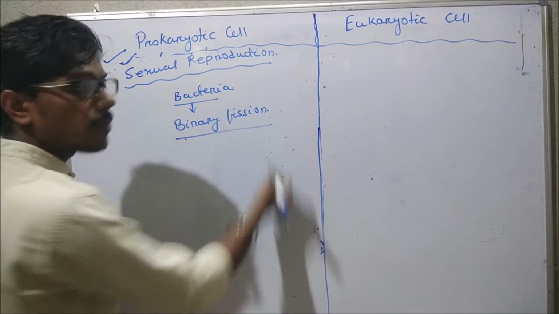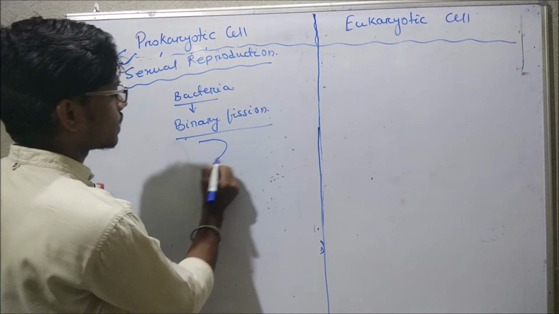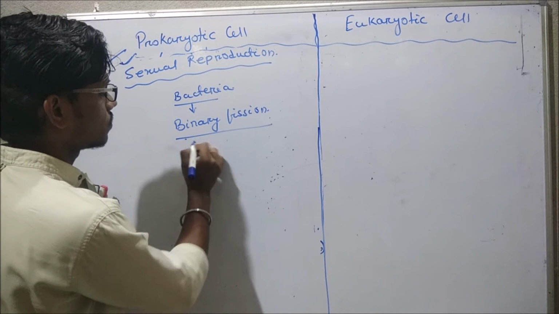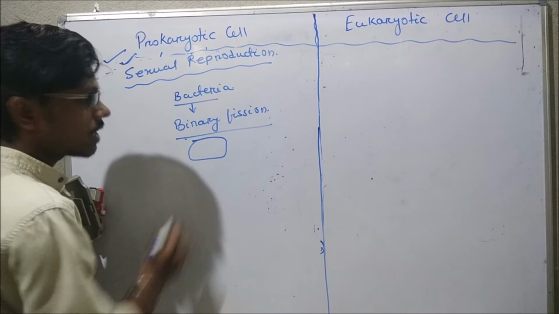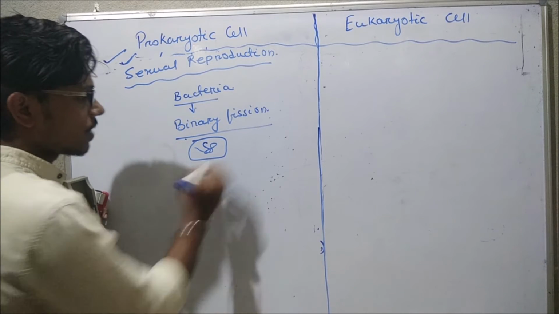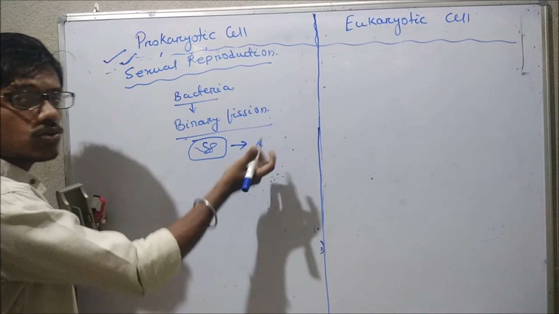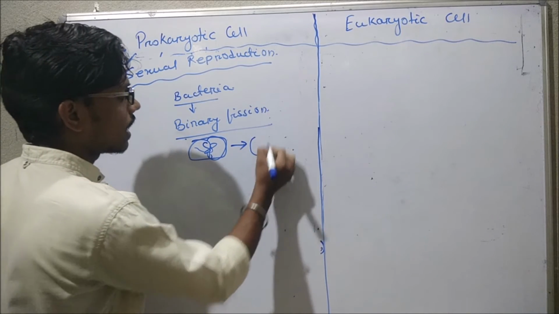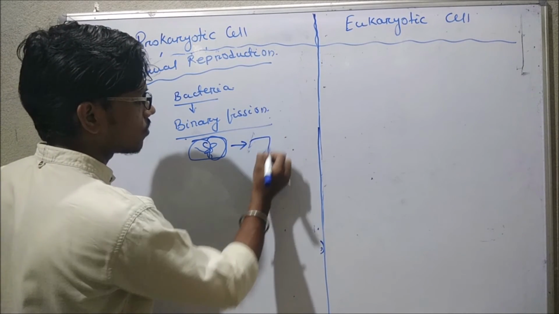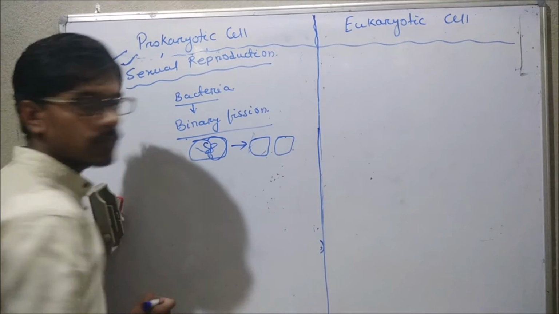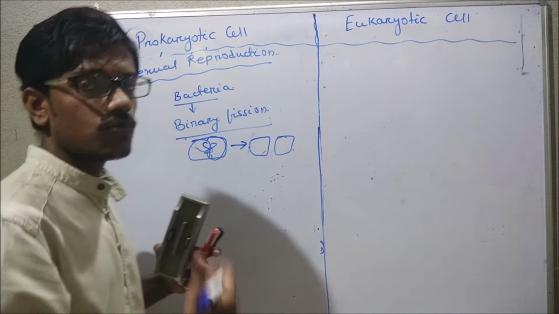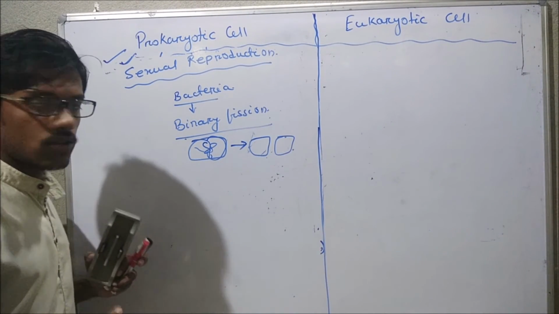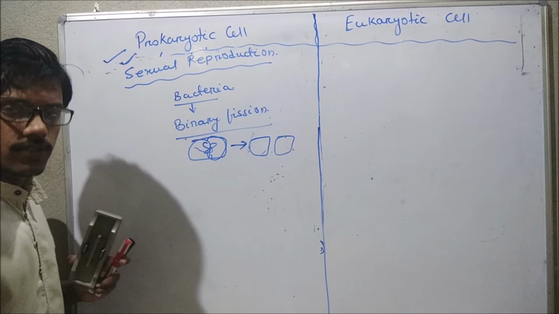What happens in binary fission? Suppose this is the bacteria. Here this is the genetic material. It will divide into two, and in the next phase there will be formation of two bacteria. From one cell there will be formation of two cells. That is called binary fission.